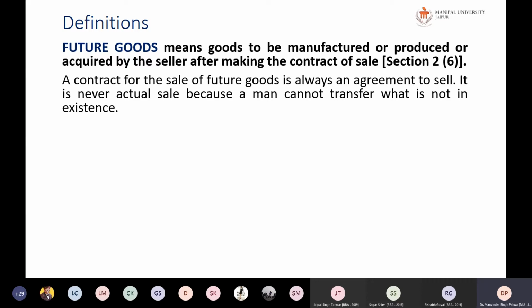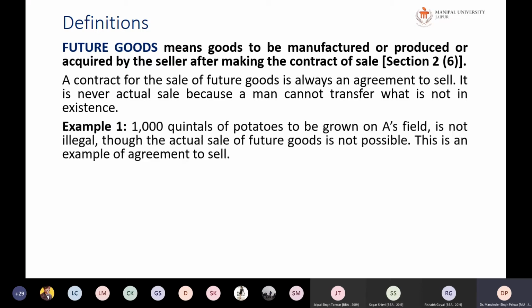A thing which is not in existence cannot be transferred. So only things which are in existence can be transferred, and the actual sale can happen only for those. For other things which will come into existence in the near future, there will be an agreement to sell.